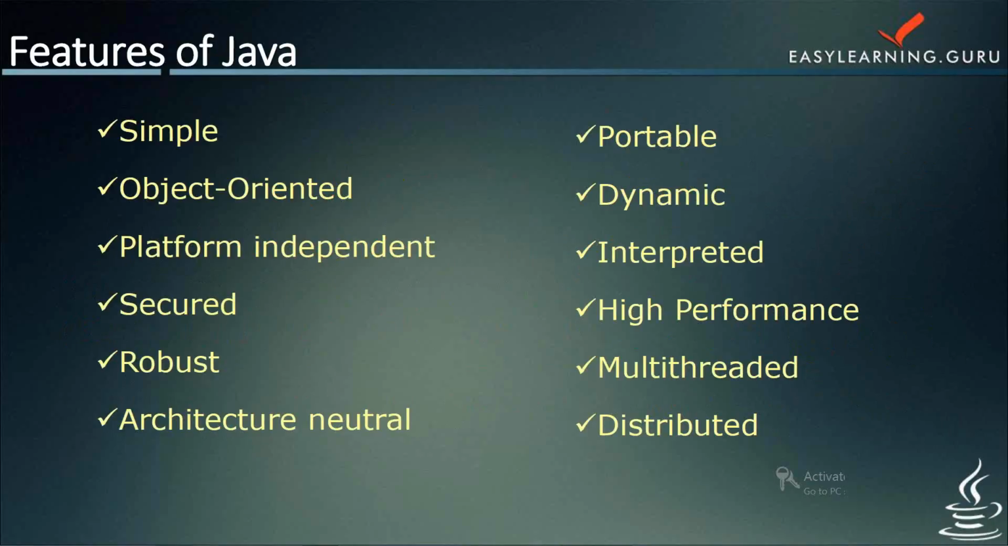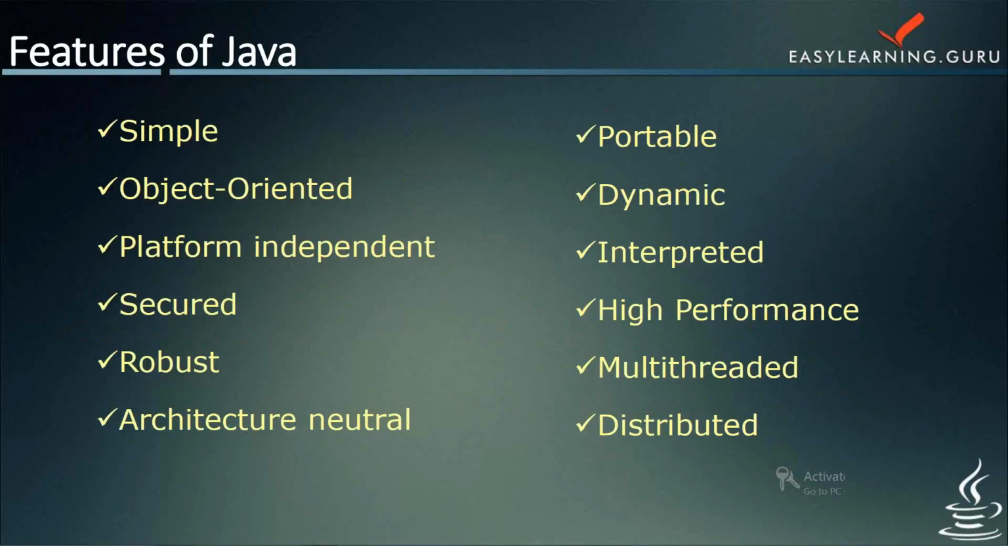The second one is the object-oriented feature. Object-oriented means we organize our software as a combination of different types of objects that incorporate both data and behavior. Object-oriented programming is a methodology that simplifies software development and maintenance by providing some rules. The basic concepts of OOP are object, class, inheritance, polymorphism, abstraction, and encapsulation, which will be taken in detail in our course when we move on.